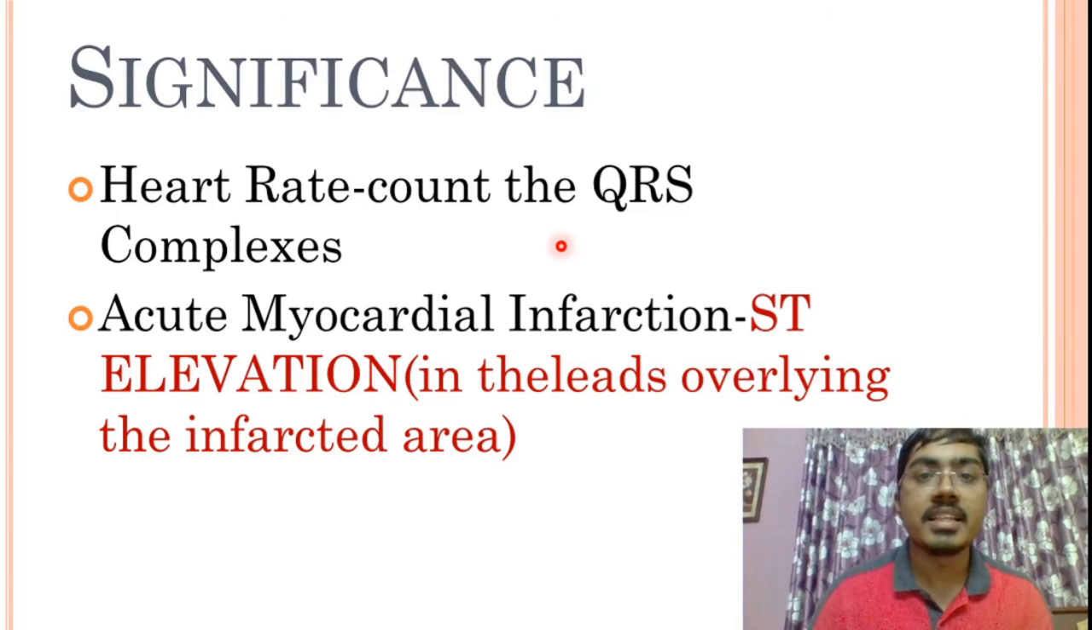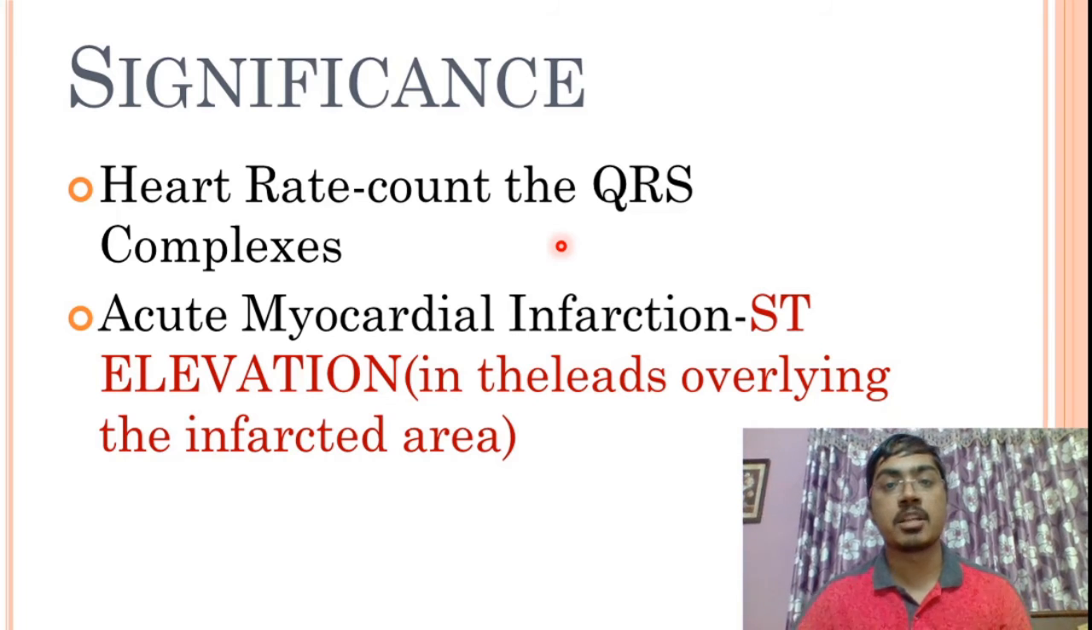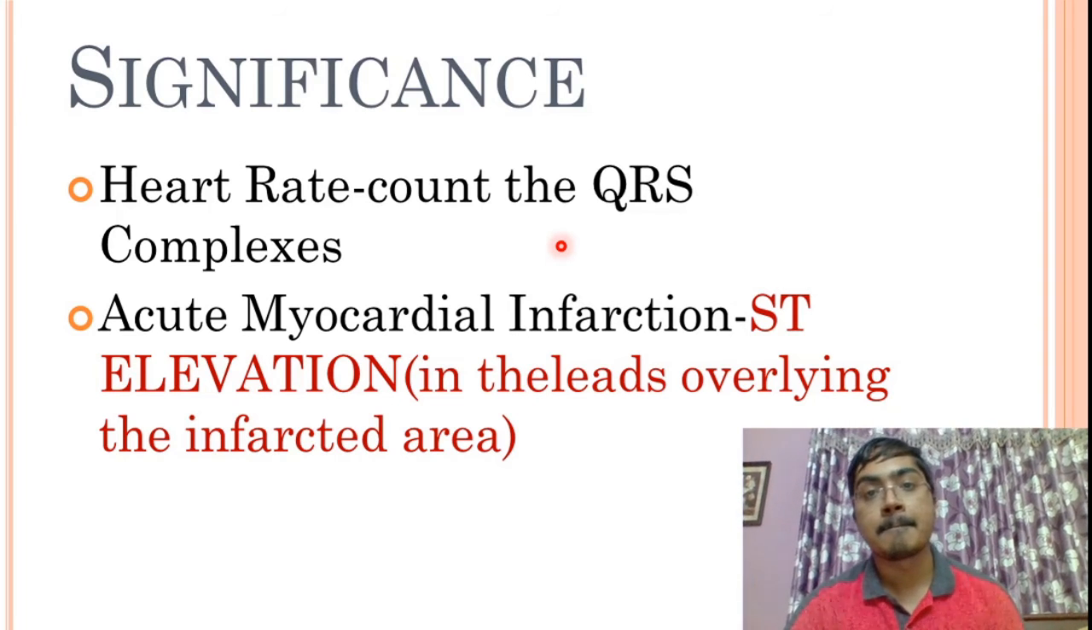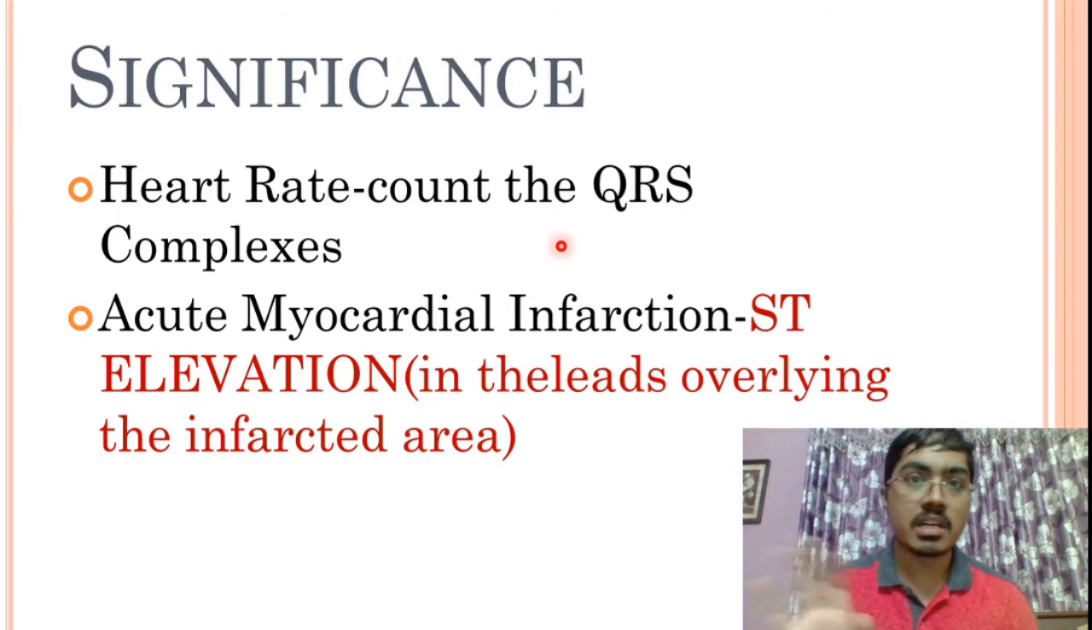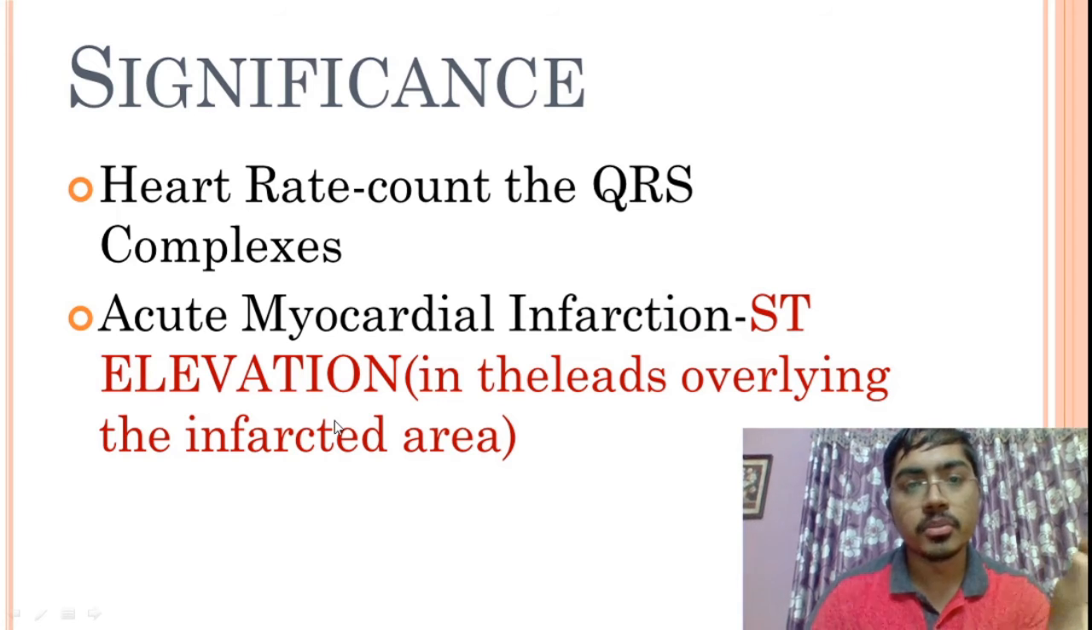What is the normal heart rate here? As per the textbook, 72 beats per minute is the standard heart rate of a person, of a resting normal person. But any heart rate between 60 to 100 is normal. Acute myocardial infarction, you have ST elevation. So remember these two questions also.